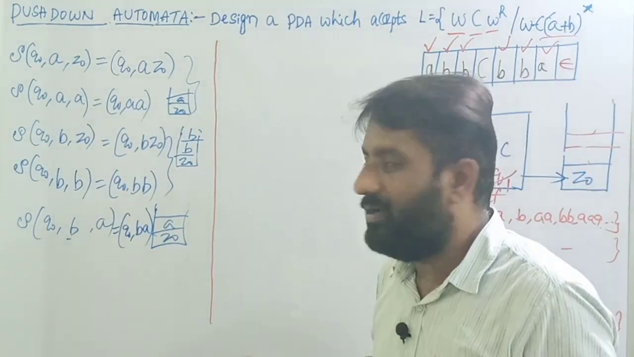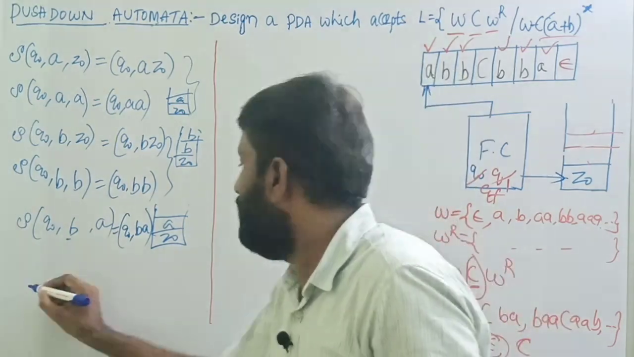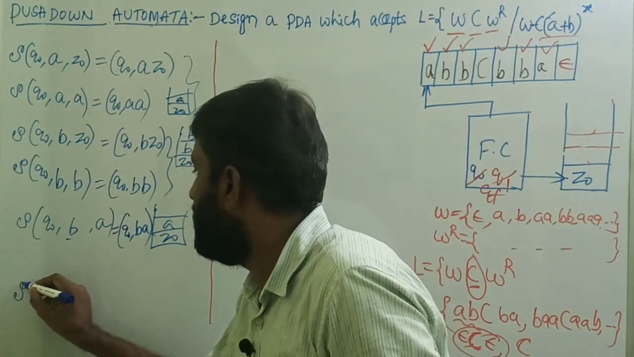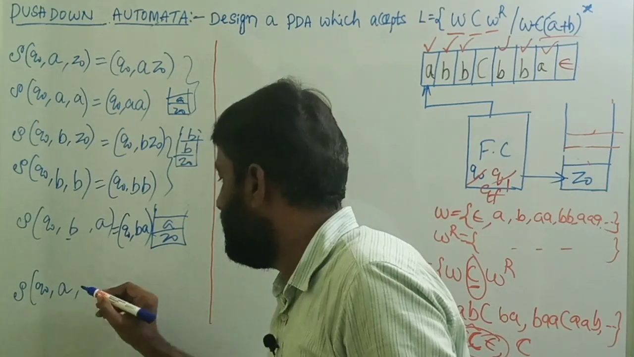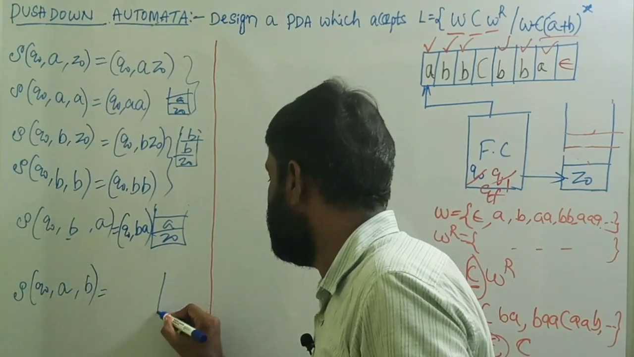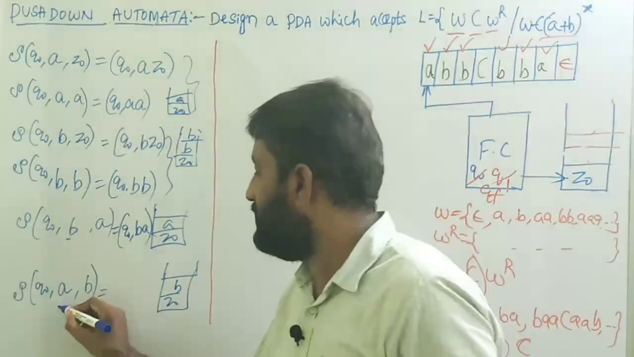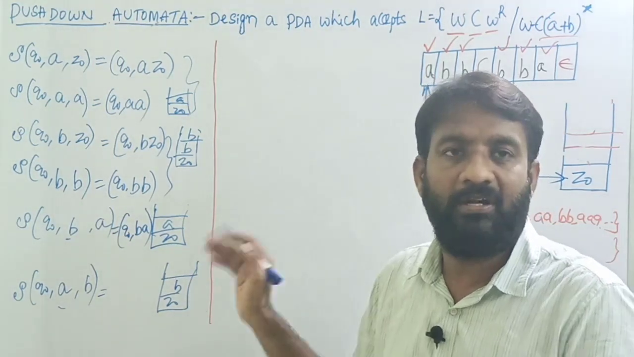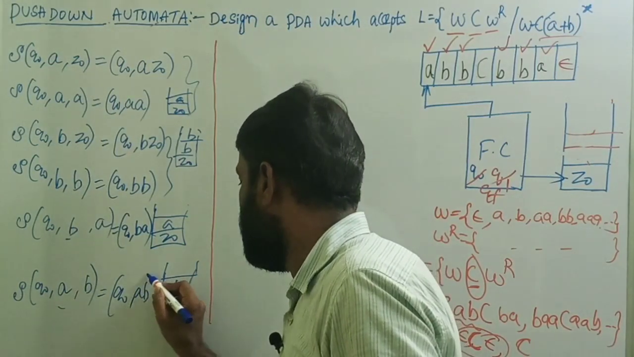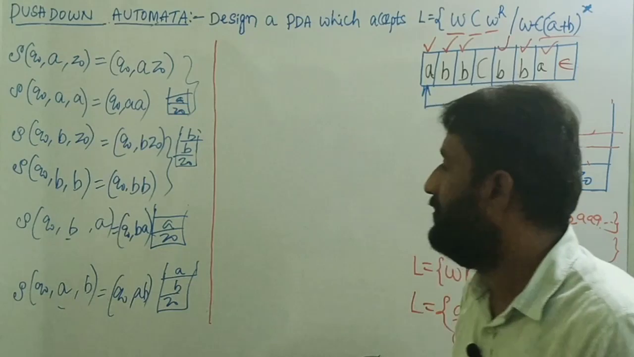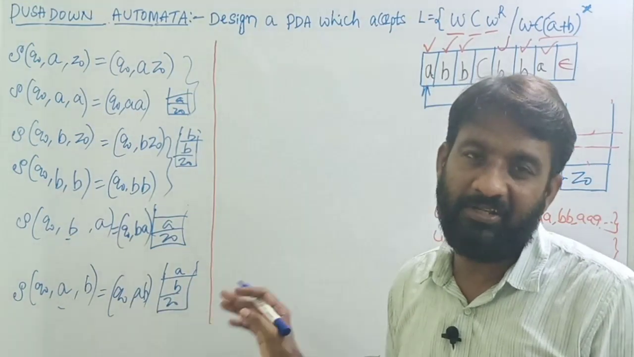Then let's assume the string starts with B but the second input symbol is A. So how can we write this: transition of Q0, input symbol is A, top of the stack is B. The stack looks like Z0 with B on top, and now the input symbol is A. Whatever the input symbol, add onto the stack until you encounter symbol C. So that equals Q0 A comma B, so add A onto the stack. By seeing all this, you can understand we add all symbols onto the stack until C is encountered.